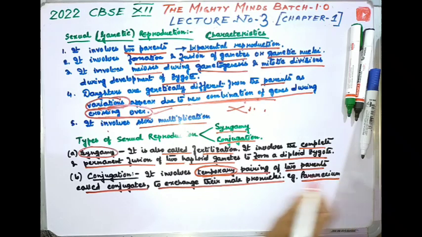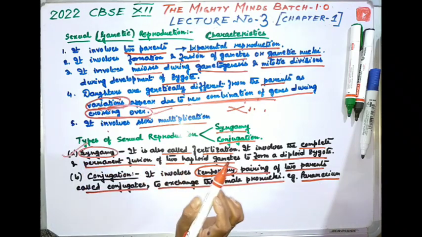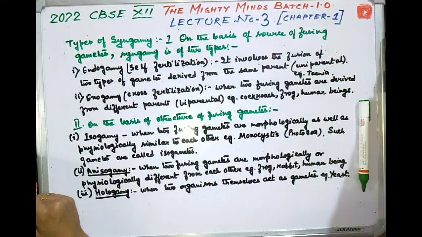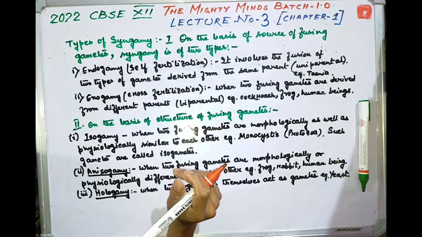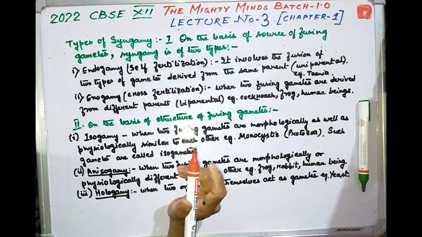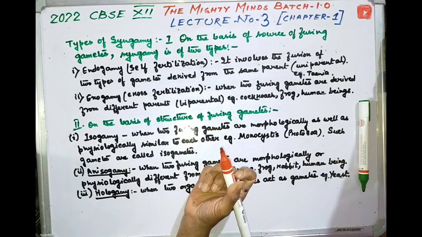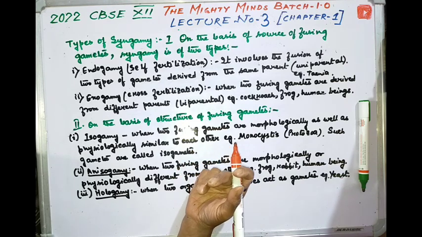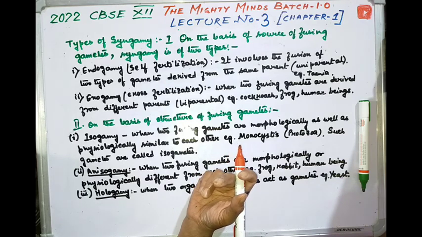That is paramecium conjugation. I am covering the details of syngamy. So what we were talking about was syngamy. It is also called fertilization. It involves the complete and permanent fusion of two haploid gametes to form a diploid zygote, and it is the most common method of sexual reproduction. Now, the gametes involved are of two types.